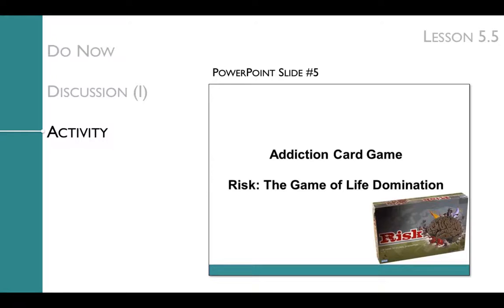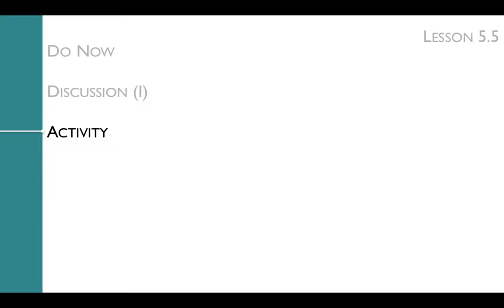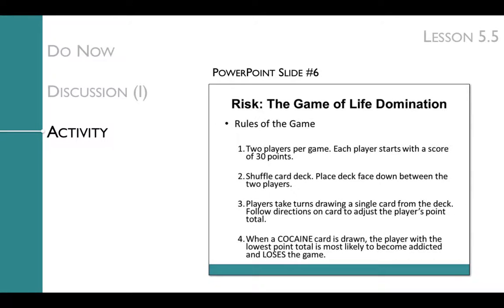If the students are not playing the game, they can use the cards to simply sort those that they think are risk from protective factors. If you are having your students use the game, use slide 6 to review the rules of the game before letting them play. Have the students play a couple of rounds of the game to stress that with each situation, the collection of risk and protective factors can and will be different.